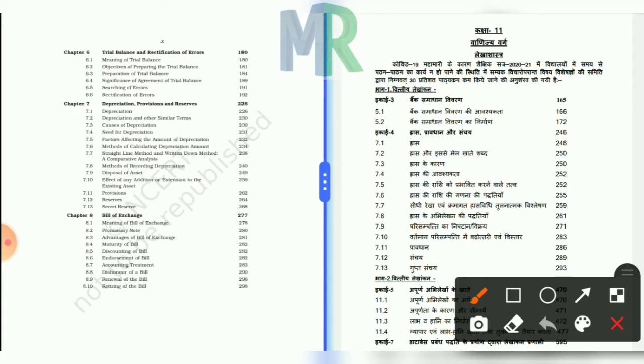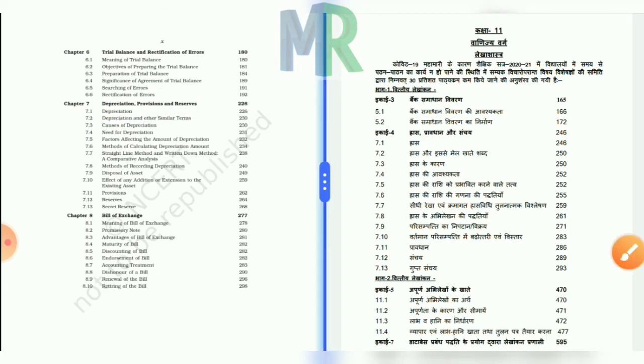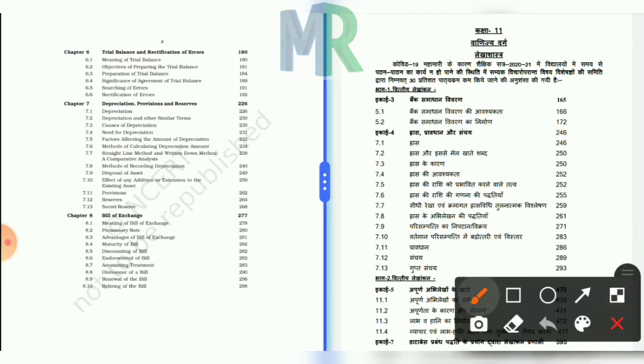Some book publishers publish this chapter in two parts. The first part is known as depreciation and the second part is known as provision and reserves. If there are two chapters in your textbooks, you don't have to study both of them because they are both reduced from your syllabus. If depreciation, provision and reserves are printed in a single chapter, then also you don't have to study this chapter. I hope you can understand this.